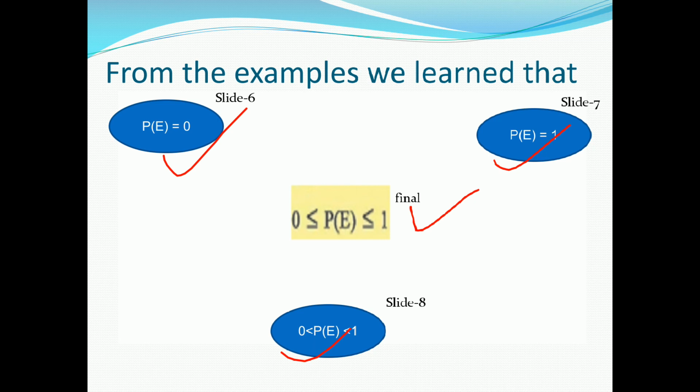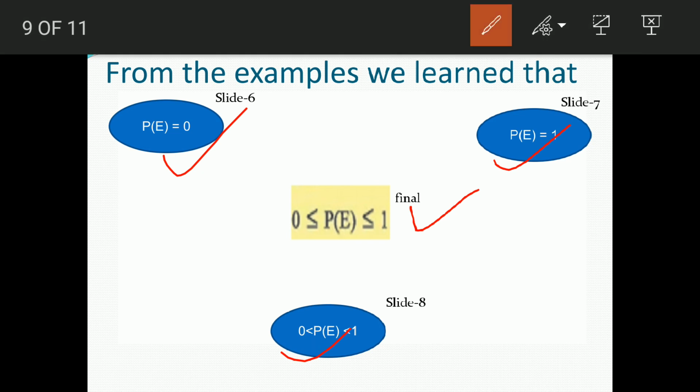So the probability of any event is equal to or greater than 0 and equal to or less than 1. I will again tell you, the probability of any event is greater than or equal to 0 and less than or equal to 1.